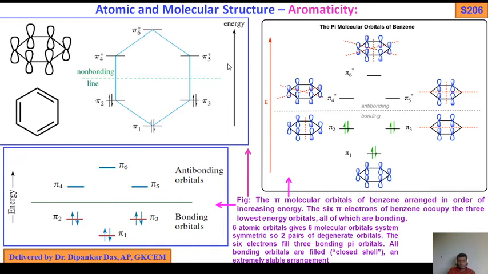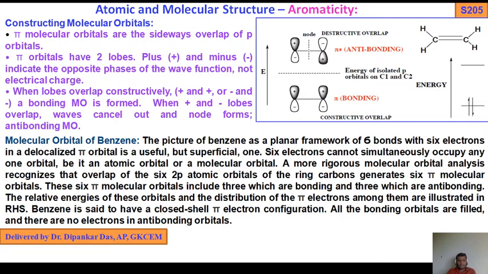So what the molecular orbital of benzene says: the picture of benzene as a planar framework of sigma bonds with 6 electrons in a delocalized pi orbital is useful but superficial. 6 electrons cannot simultaneously occupy any one orbital, be it an atomic orbital or molecular orbital.